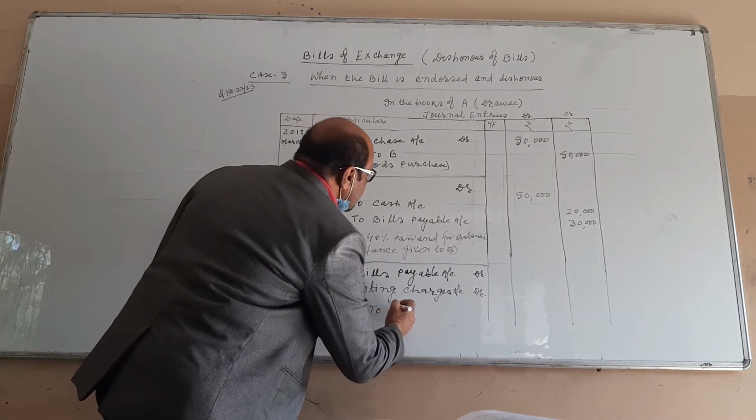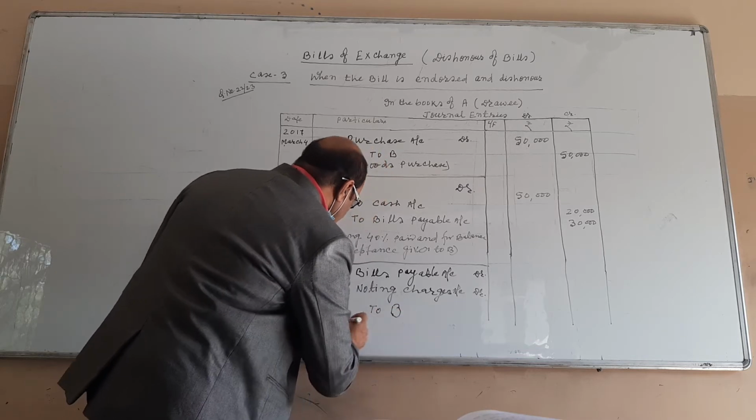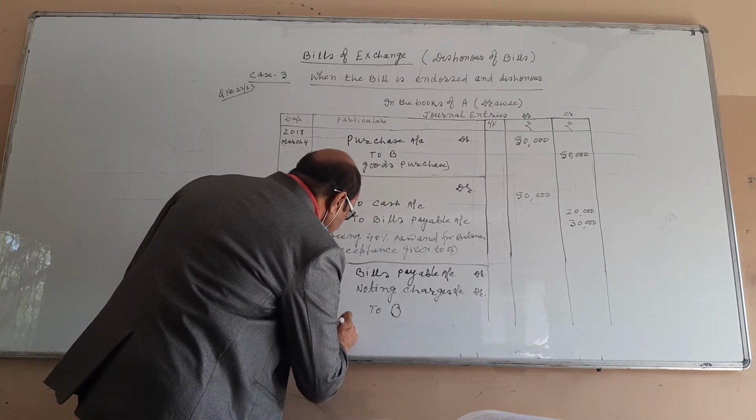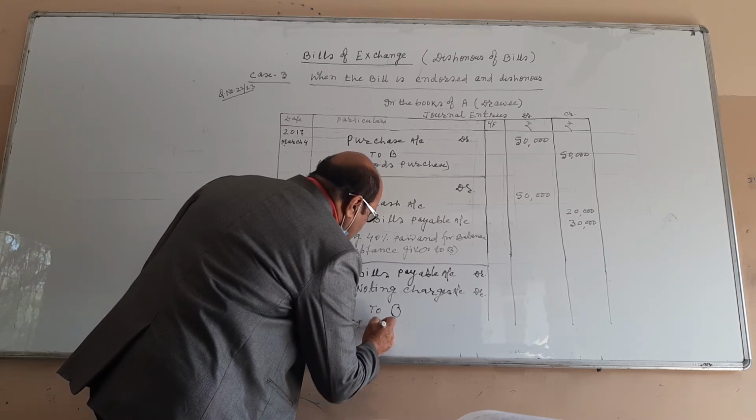Who is the drawer here? To B. And you write the narration, being bill dishonored.